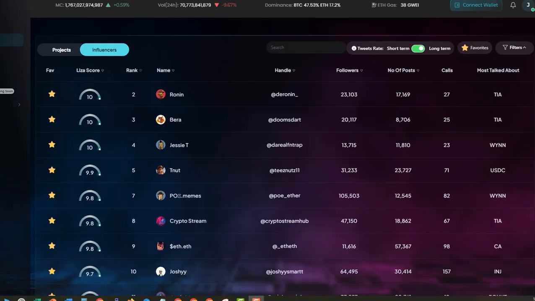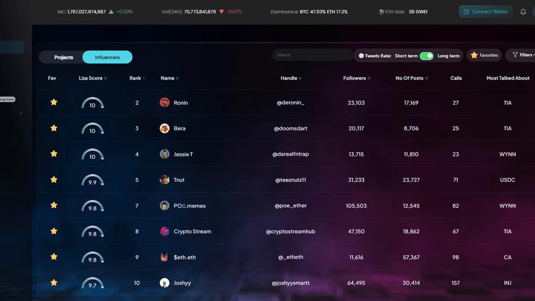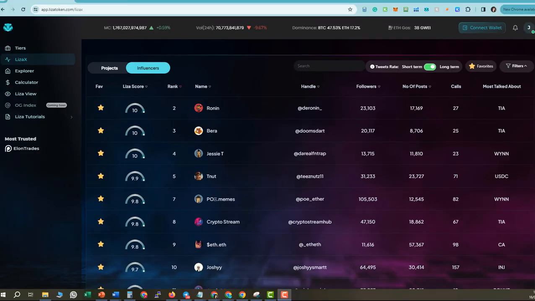More than that, LizaX allows you to spotlight the real pumpers and dumpers among the influencers, like putting the spotlight on influencers who truly deliver value to the community. Now, quoting Liza users in our community, as they say, this tool filters the backed project by influencers from all of the 99% of the shitty projects that are being launched every day, right? So let's dive in and see what we can do with LizaX.